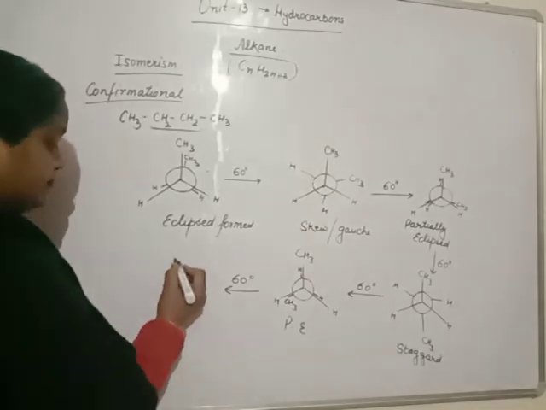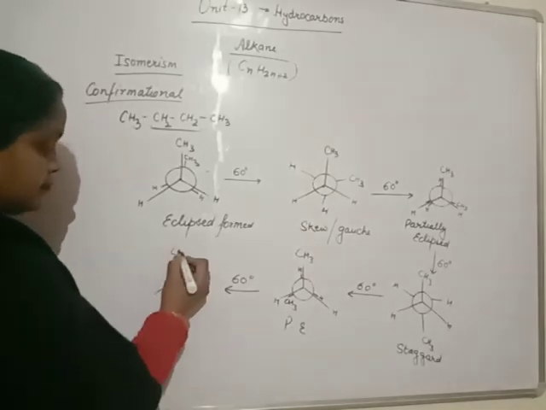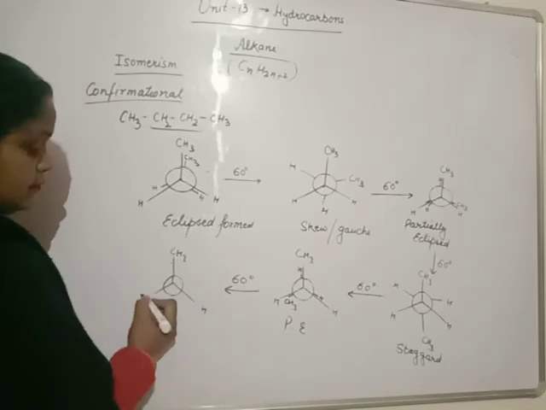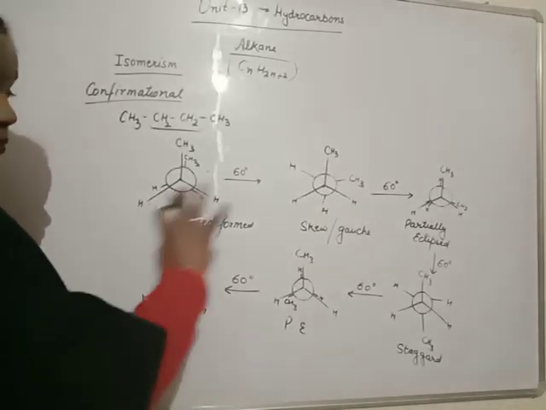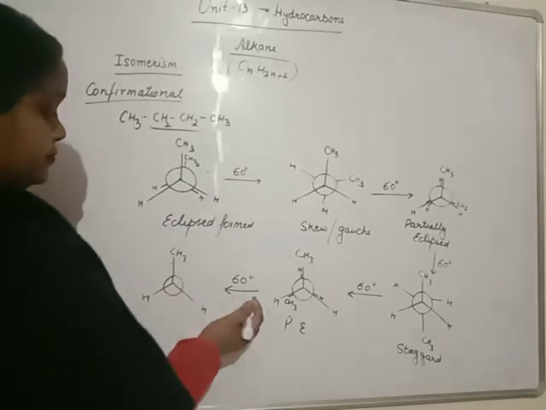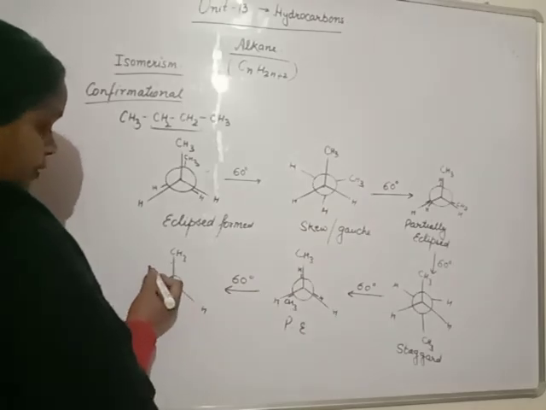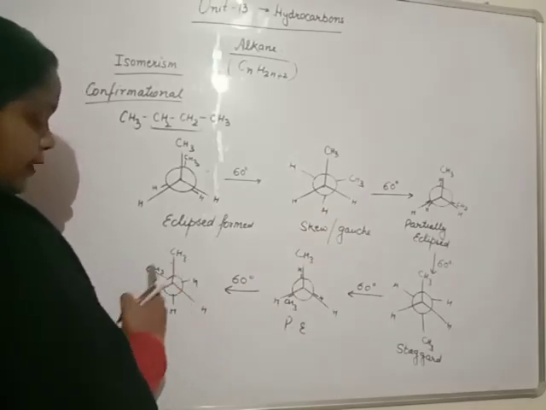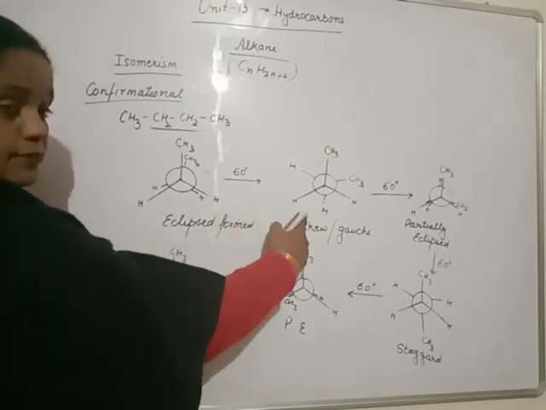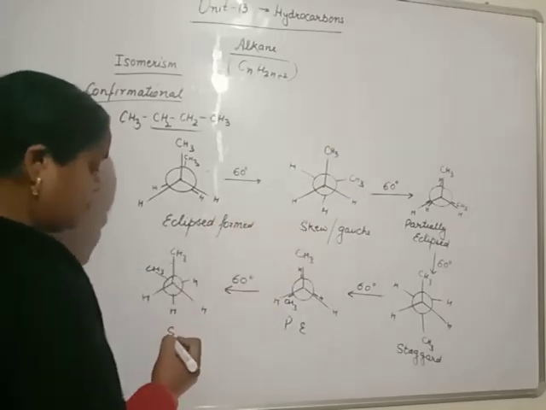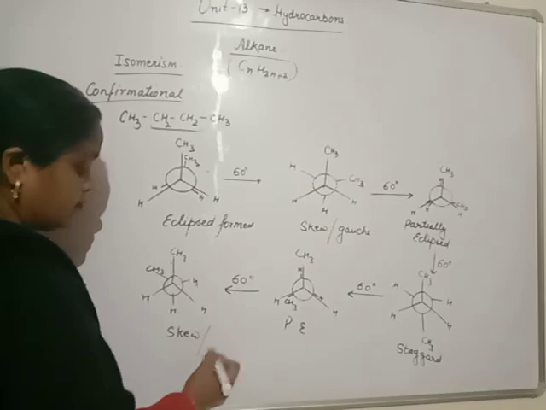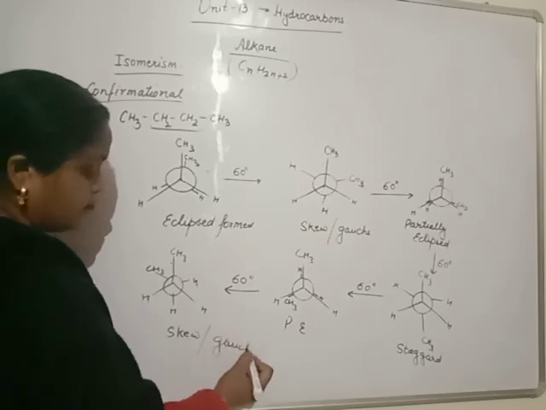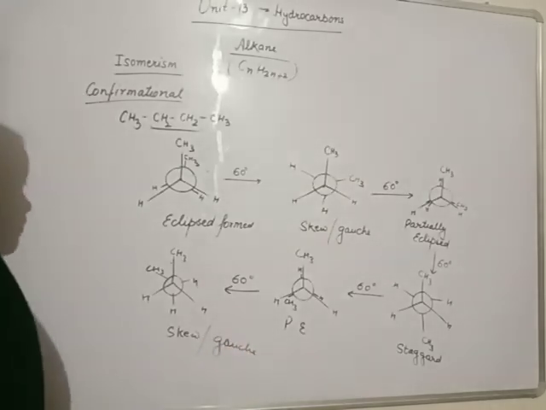Later we will see front side carbon remain fixed in all the forms. Then this group come here, hydrogen. Similar group have minimum difference like this. It is known as skew or gauche form.